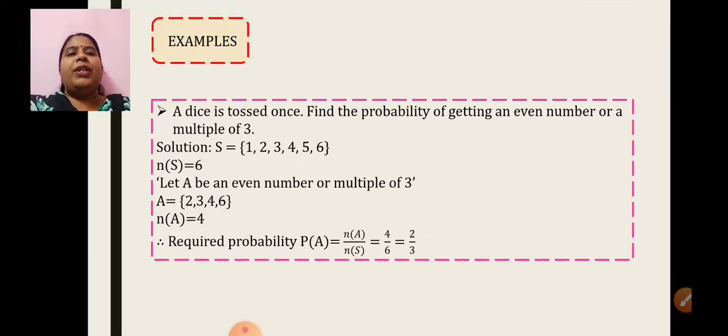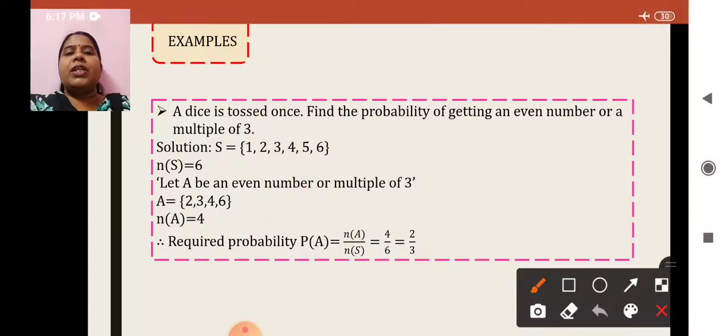Find the probability of getting an even number or a multiple of 3. Now a die is thrown, only one die. I have to find the probability of getting an even number or a multiple of 3. So first we will write the sample space. Sample space will have numbers 1, 2, 3, 4, 5, 6. What is the event? A is the event of getting an even number or a multiple of 3.